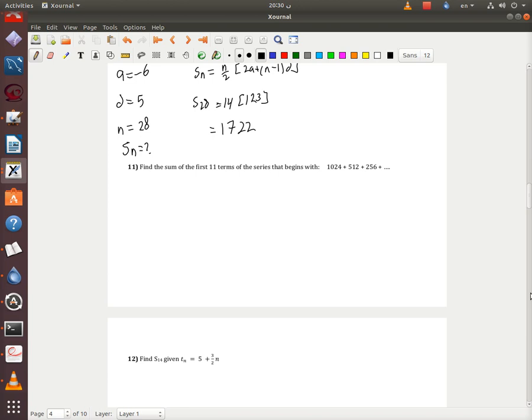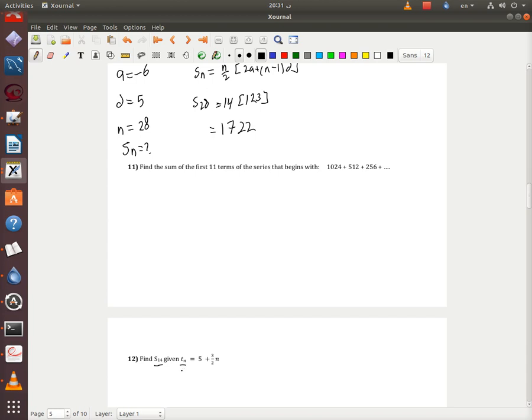And here he said find S14 given Tn. He gave you here the term formula.